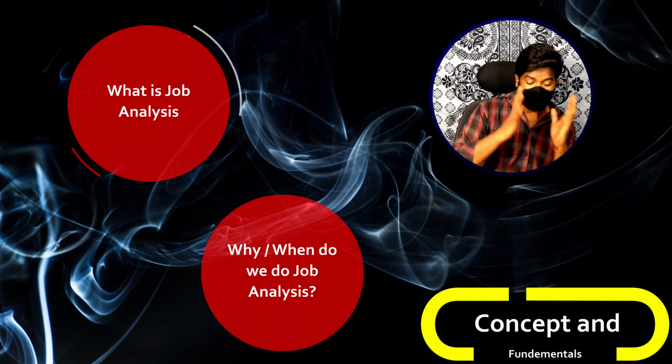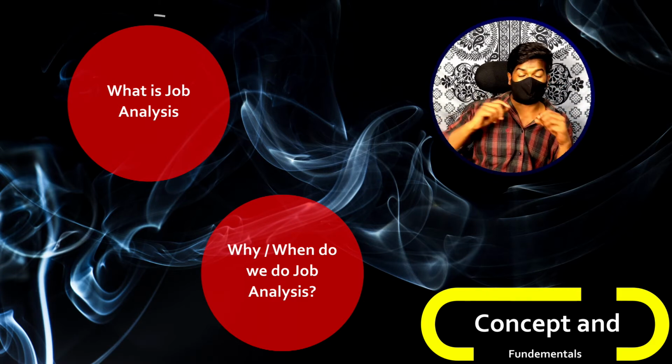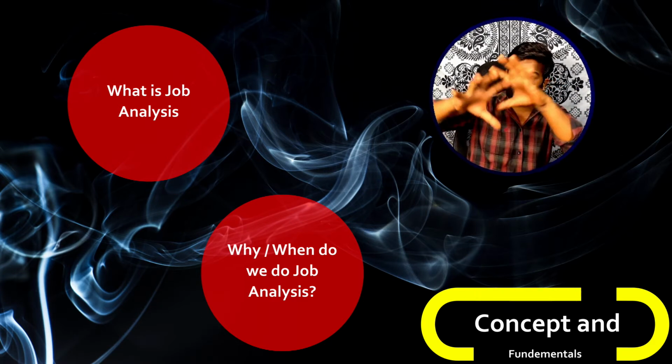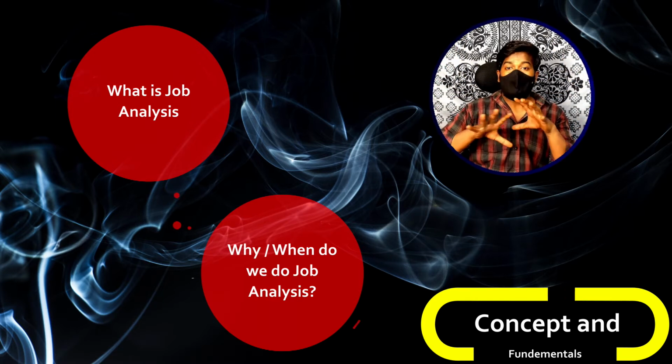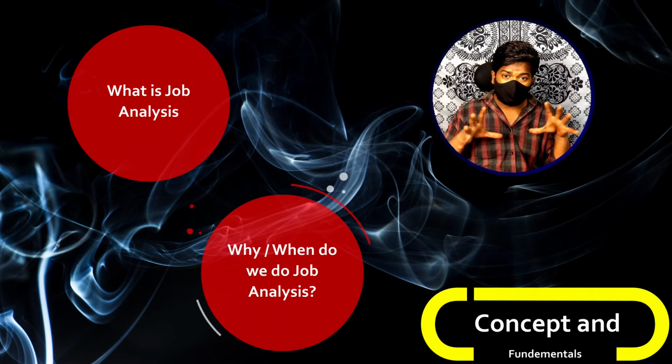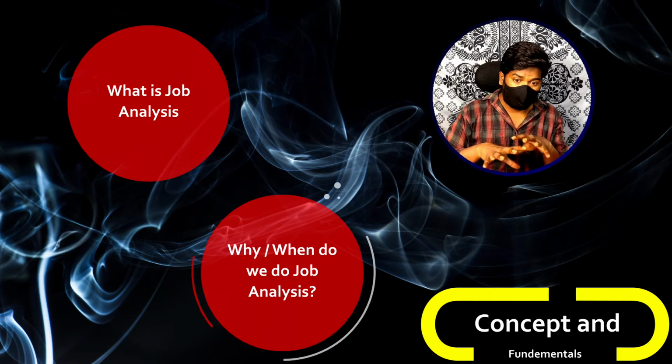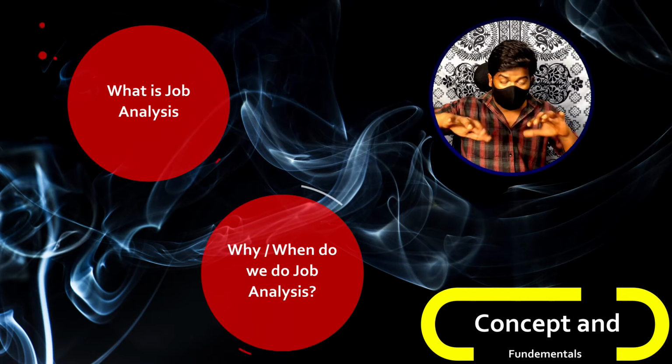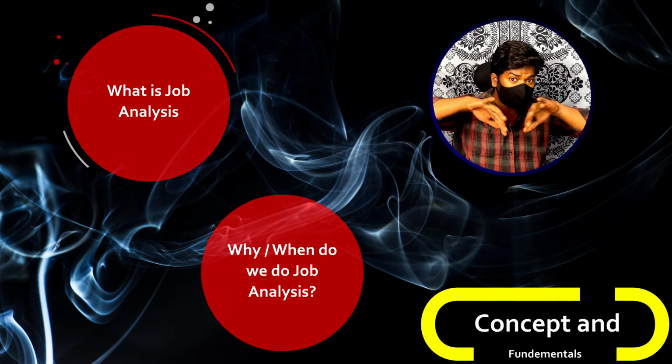So basically, job analysis has two kinds of information. Job analysis is all the information regarding a particular job, and within it you will have two kinds of information.